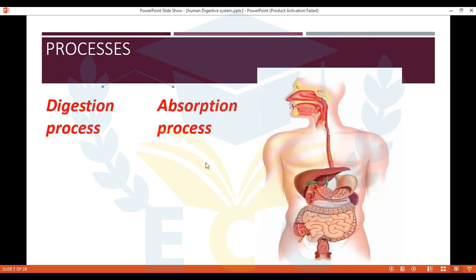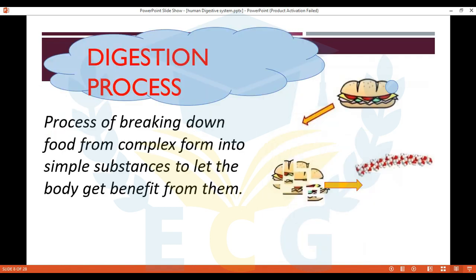Okay, let's see the digestive system. The digestive system is responsible for 2 processes, the digestion process and the absorption process. Let's see what is the meaning of digestion. Digestion is the process of breaking down food. We eat a sandwich or burger.